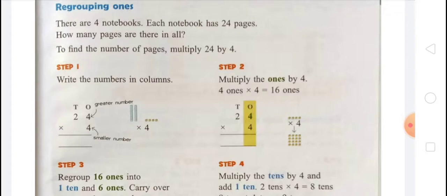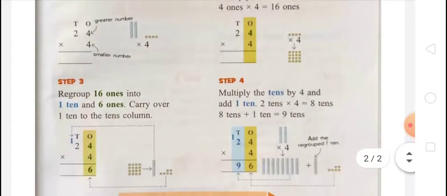In step 2, we multiply the ones by 4. 4 ones multiply 4 equals 16 ones.